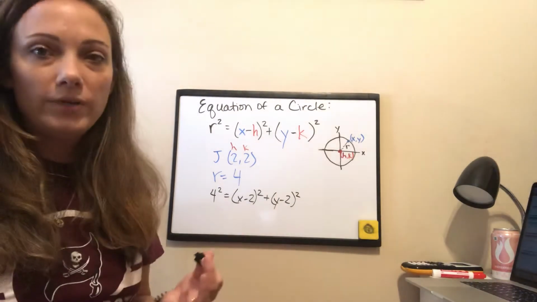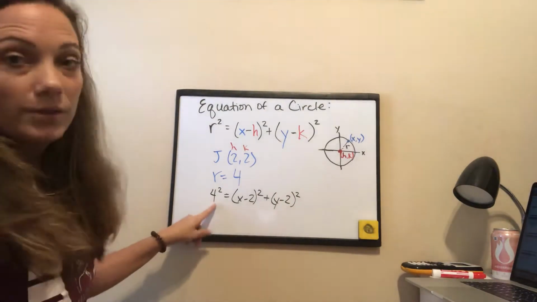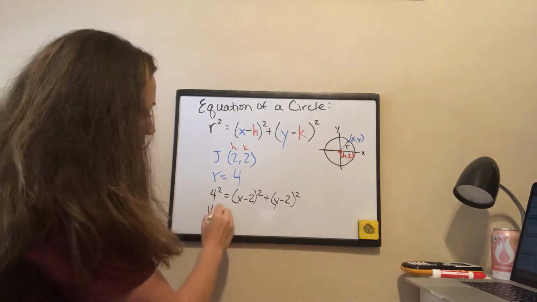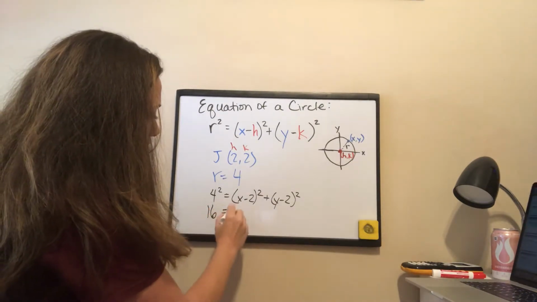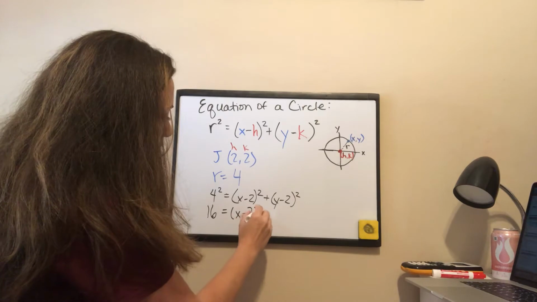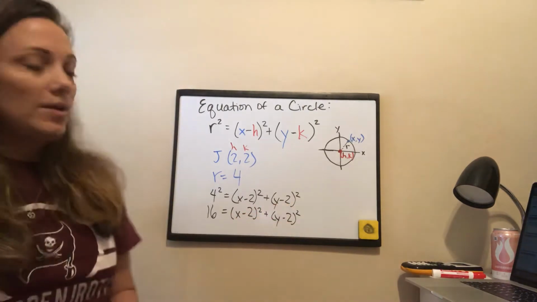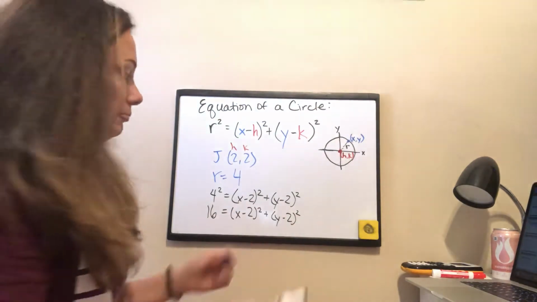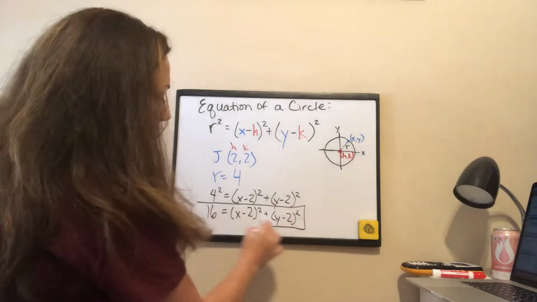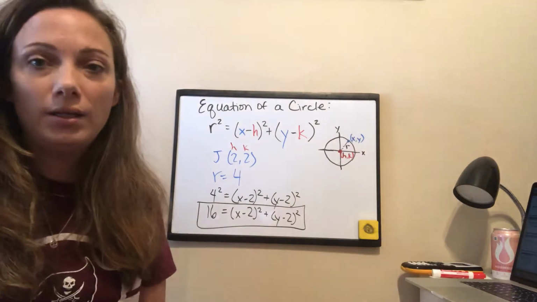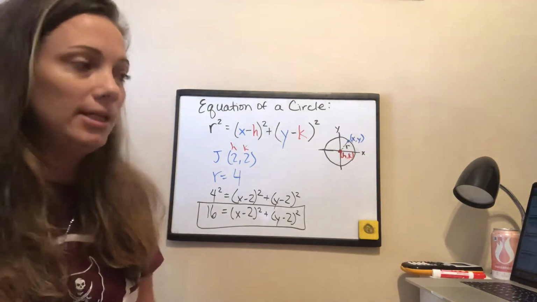And is there anything I can simplify? Yes, I can simplify this right here. 4 squared is 16. Perfect. Okay, so now you say, well, that still looks really messy and confusing, and that cannot be the solution. That is the solution.